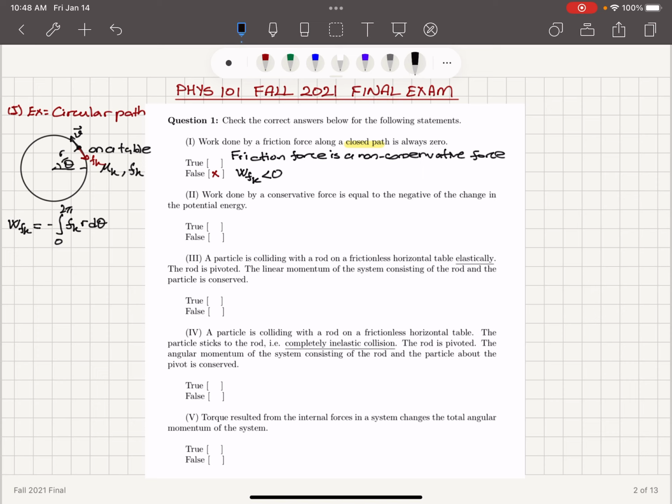So if you calculate this with a constant force of friction, mu k times the normal force, we will see that the work done is minus 2 pi r fk. So it is always negative. It's not zero. The second statement, work done by a conservative force is equal to the negative of the change in potential energy. Well, this is actually coming from the definition of conservative force. Therefore, it is true.